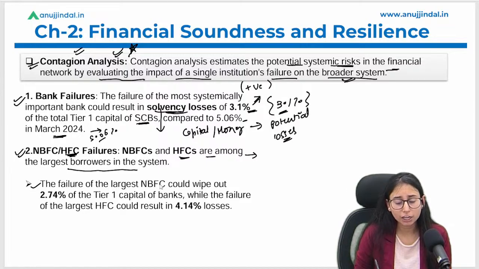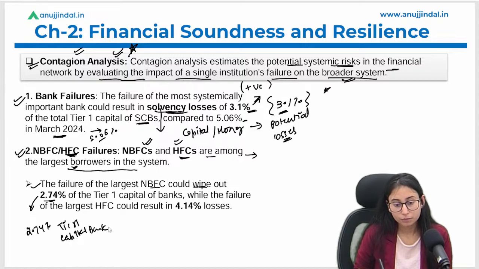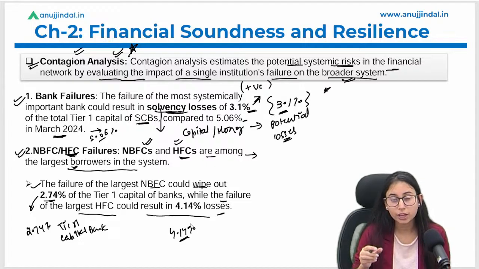So the failure of a large NBFC could wipe out 2.74%. Okay, so there are जो large size of NBFCs और HFCs हैं, they are expected to fail in such scenario. और उससे क्या होगा, that it will wipe out 2.74% of the tier 1 capital of banks, okay, while the failure of the largest HFCs could result in 4.1% of the losses. So the losses in case of HFCs, that is housing finance companies, are greater as compared to NBFCs.